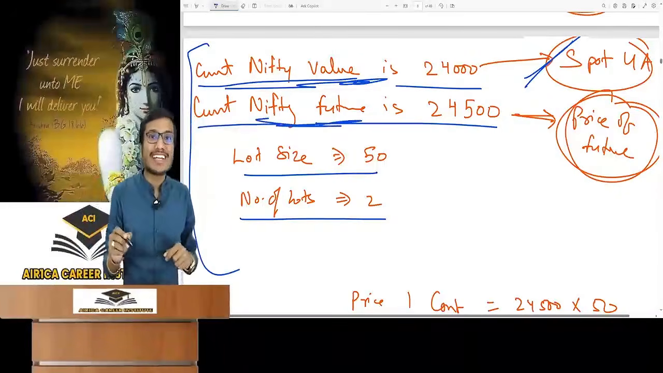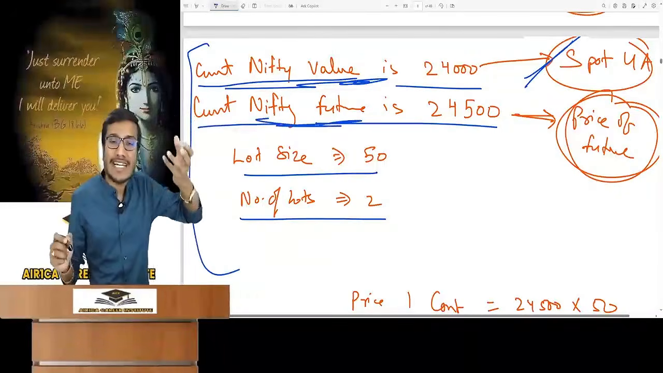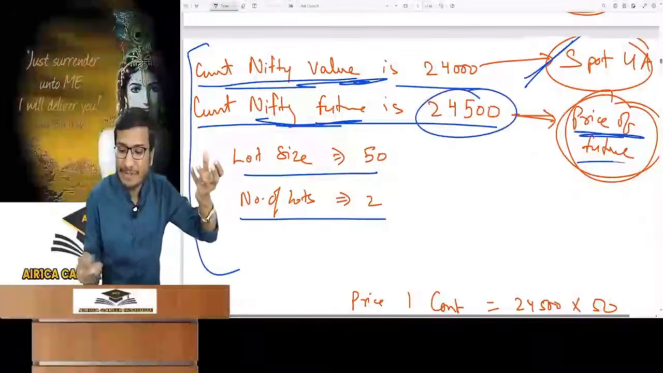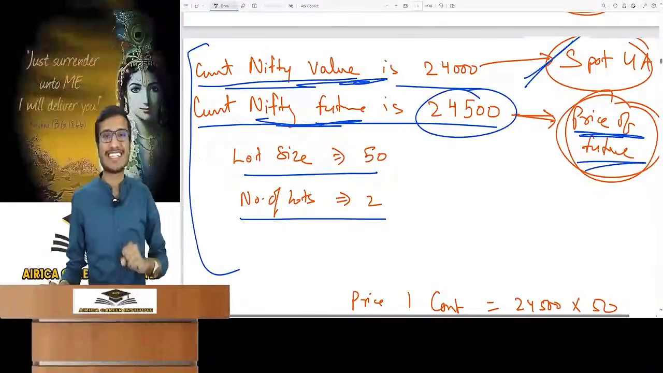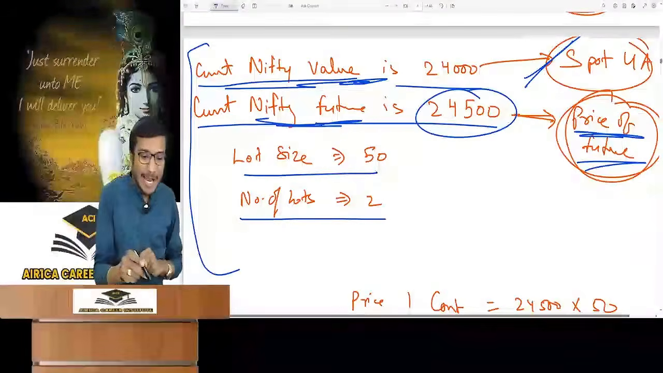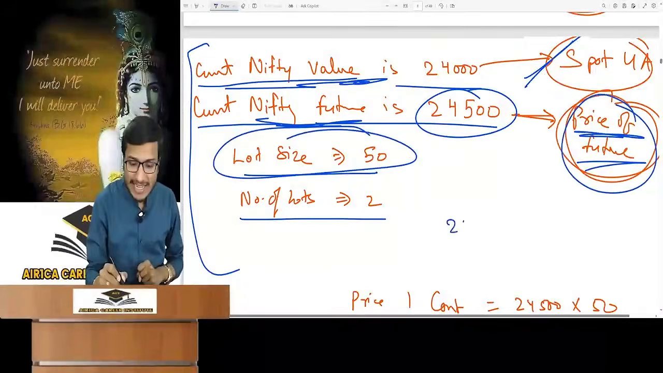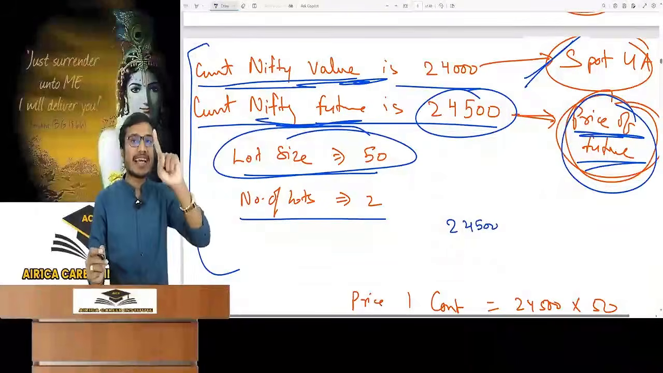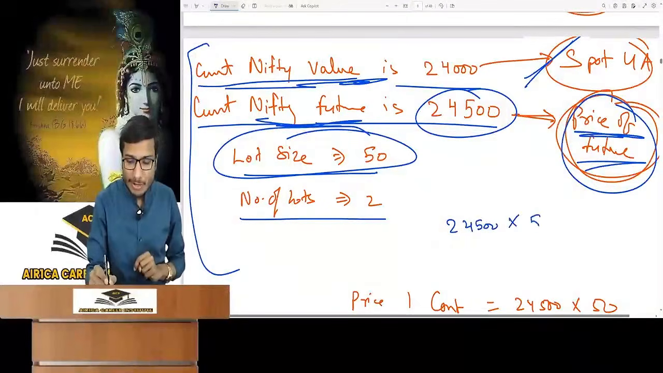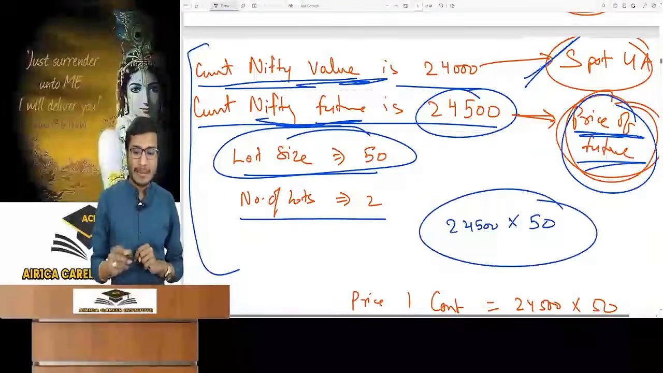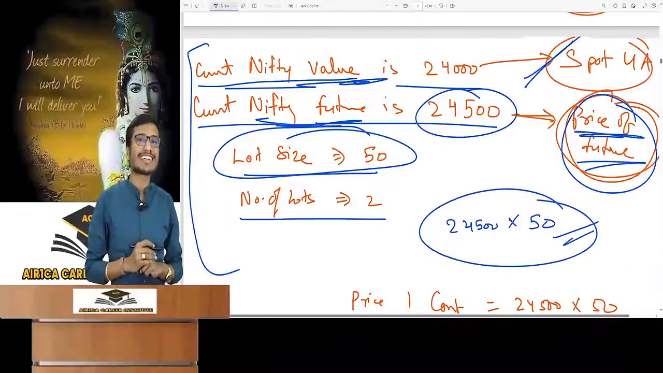Current Nifty future means this Nifty future's current price, which is the actual quoted trading price of Nifty future in today's market for a single future. Did you understand? Lot size is 50. That means if I want to do one contract of Nifty future, then it will cost me rupees 24,500. One is the price of future and the minimum is the lot size of 50.